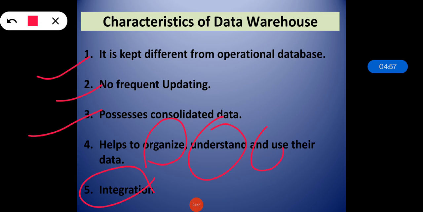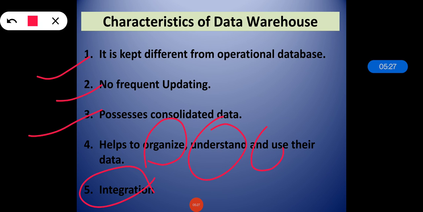The data warehouse system helps in consolidated historical data analysis, and that's why the data warehouse is very widely used, because by using clustering, association and a number of operations, we can get meaningful data, which is nothing but the information and knowledge which we can take from a number of data sources. So that is all about the data warehouse and its characteristics.